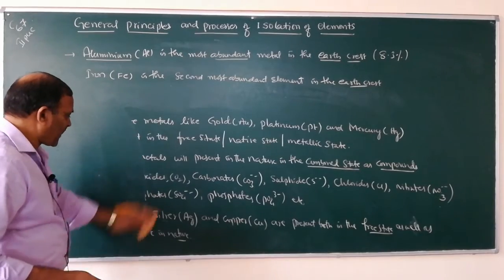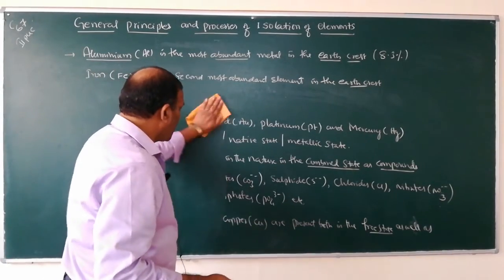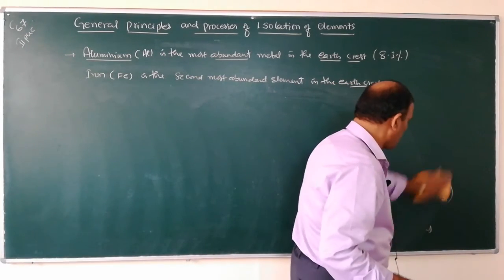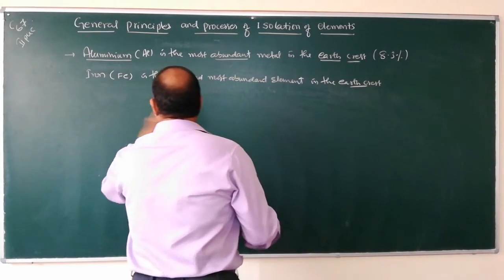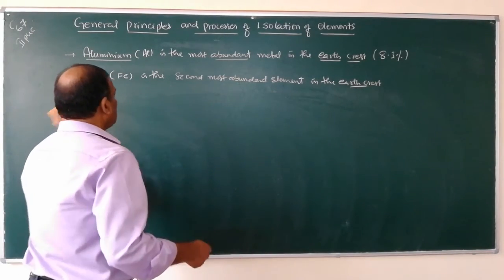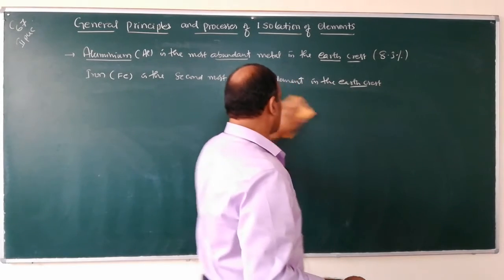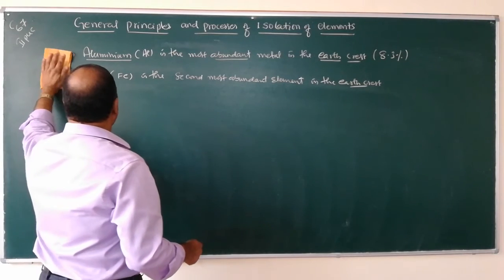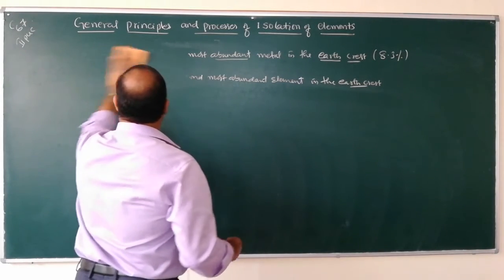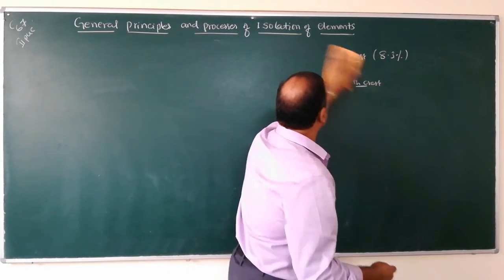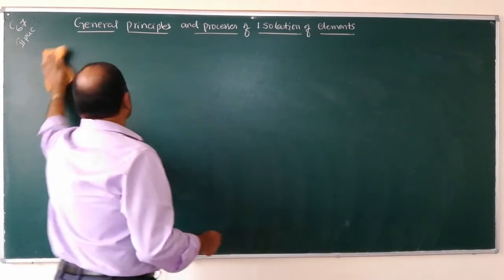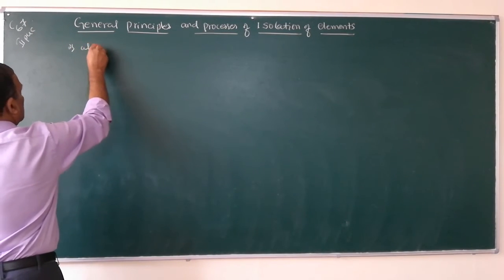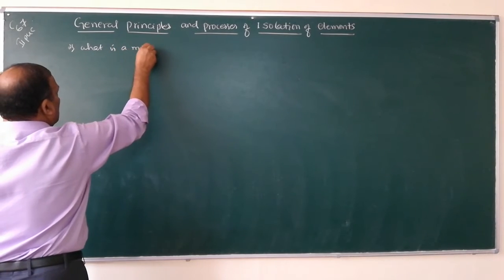Now, to study the isolation of metals from their ores or minerals, first we will know some terms. What are those terms? First we will know what is a mineral, what is an ore, etc. So next, write down, what is a mineral?